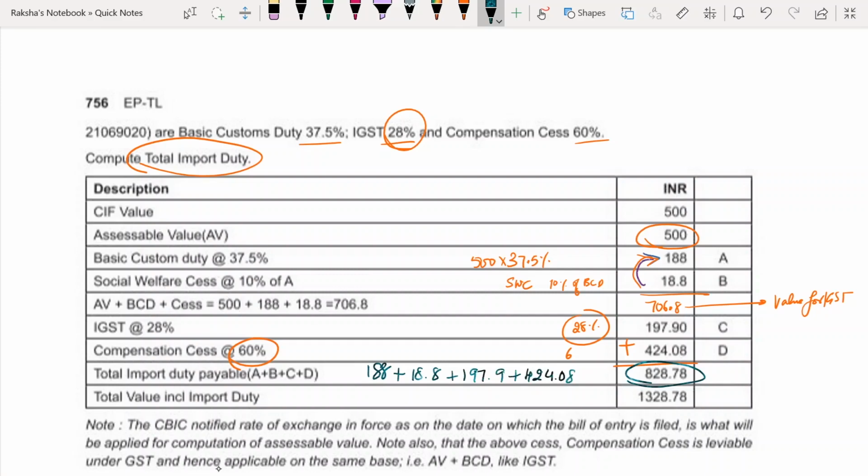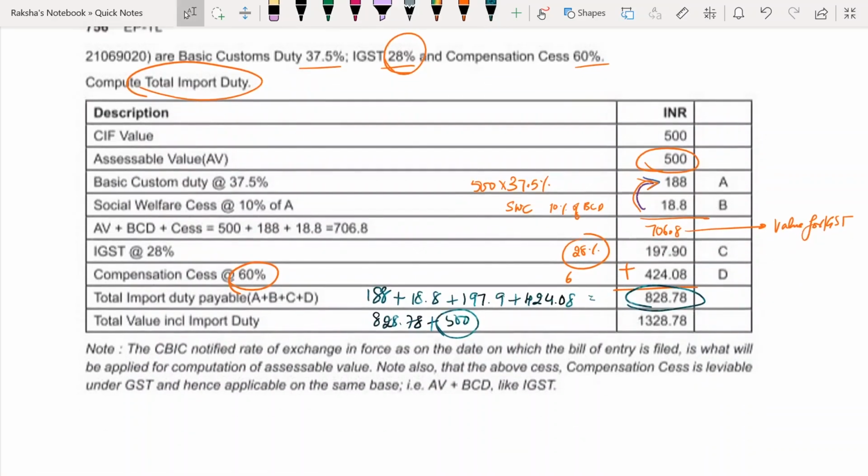So this is the total taxes that you are paying. Total value including import duty means what? 828.78 plus 500. 500 is your CIF value, the assessable value. Alright, fine, good to go?